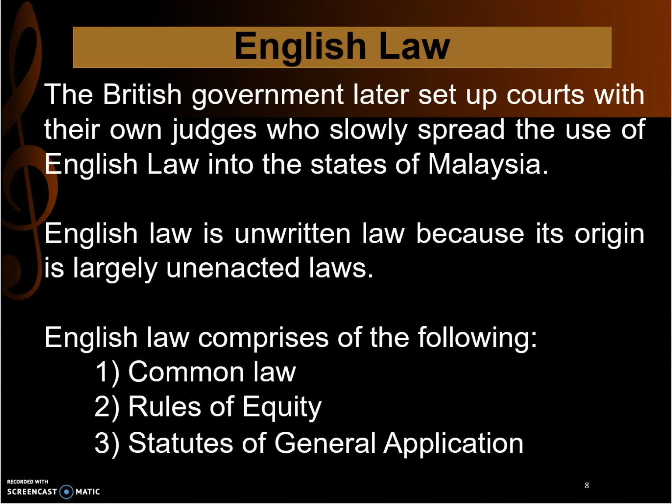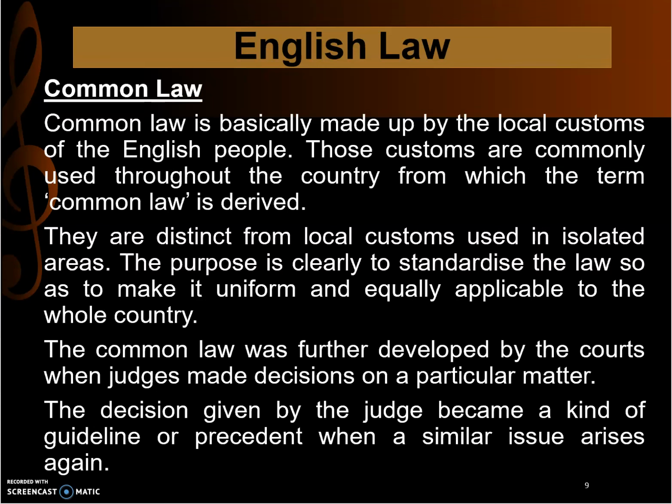English law comprises the following: common law, rules of equity, and statutes of general application. So what is common law? Common law, as I've already explained earlier, is made up of the local custom of the English people. This custom was used throughout the country, from which the term common law is derived. They are distinct from local custom of our own people, and the purpose is to standardize the law so as to make it uniform and equally applicable to the whole country.